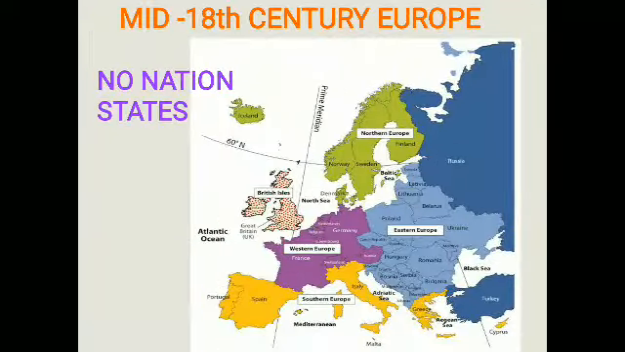When we see the map of Europe at present, we can see different countries like Germany, Italy, Switzerland, France, Spain, Portugal, and so on. But in the mid-18th century, there were no nation states. Now we see Germany, Italy, Switzerland, France, Spain, all these countries come under the nation state.